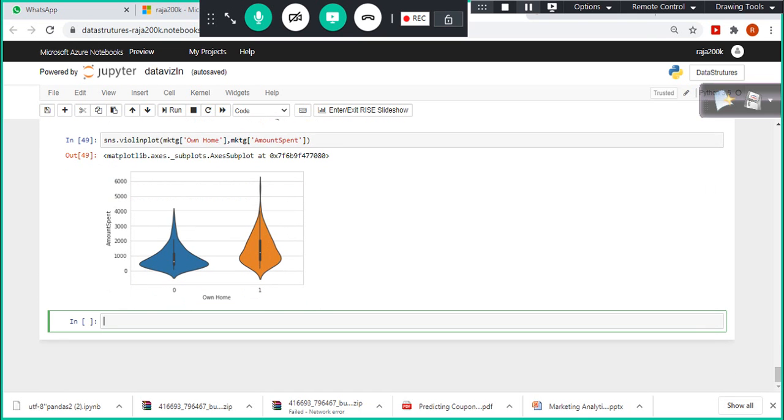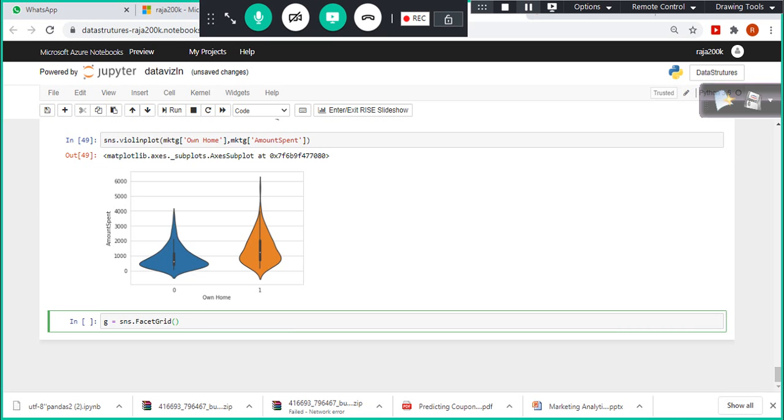Violin plot. And we have something else called subplots. We can plot subplots also. And what we can do is some kind of aggregation, and based on the aggregated value, we can plot the data. We know group by, using which we can also do this. And apart from this, we have something called facet grid, which is very powerful in Python. It is similar to facet_wrap in ggplot, in the case of R.